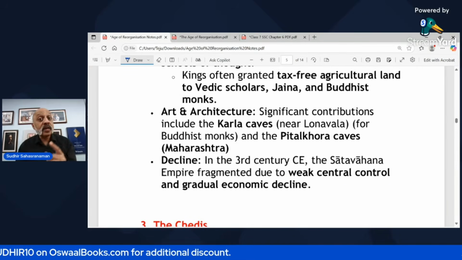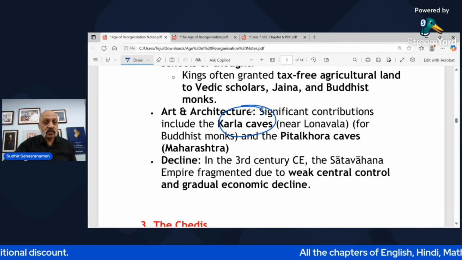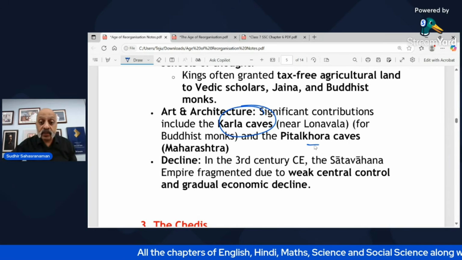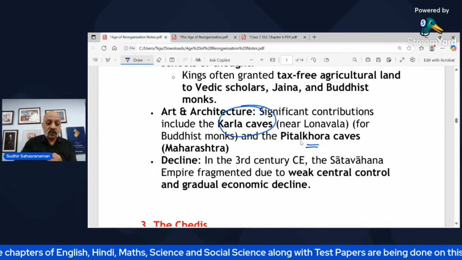Architecture: there are caves near Lonavala in Maharashtra, near Mumbai, which are called the Karla caves, right? That's all part of the Satavahana dynasty. There are also the Pitalkora caves, again in Maharashtra, again part of the Satavahana dynasty.